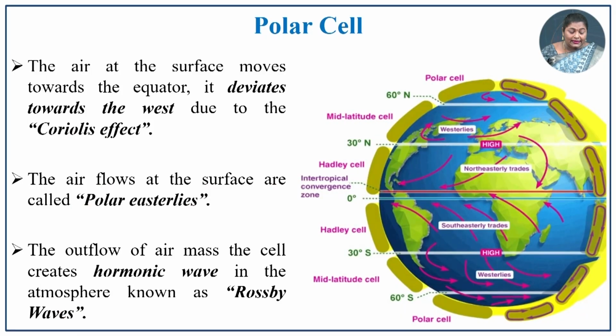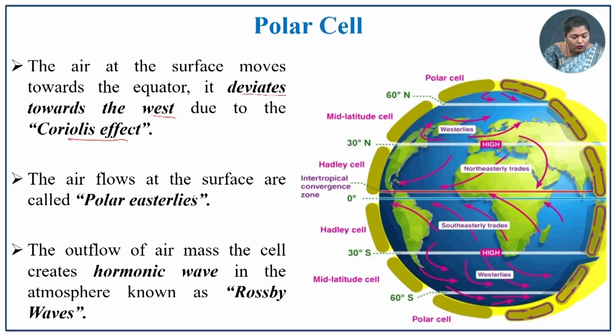The next one is the air at the surface moves towards the equator, it deviates towards the west due to the Coriolis force. Throughout the global level, this Coriolis force plays an important role in diverting the wind from higher region towards the lower region or lower region towards the higher region. The air that flows at the surface is known as polar easterlies.